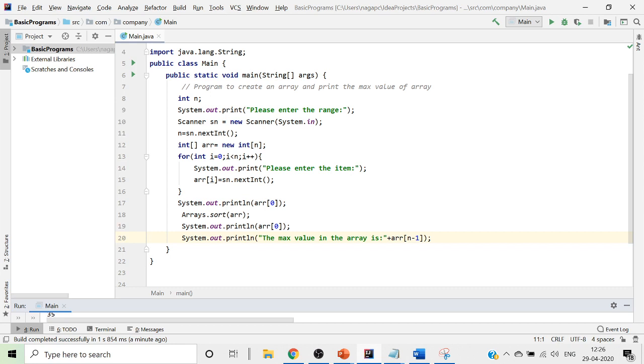How to get the minimum value? Nothing but writing it as ARR of 0.